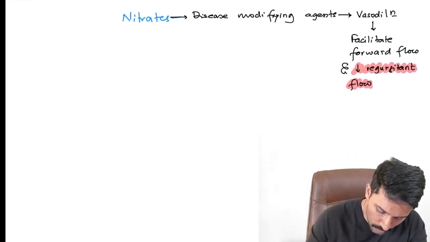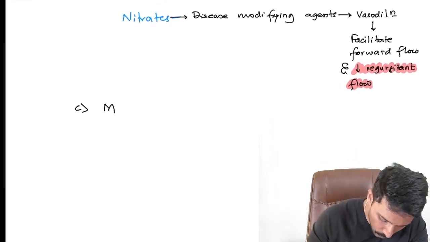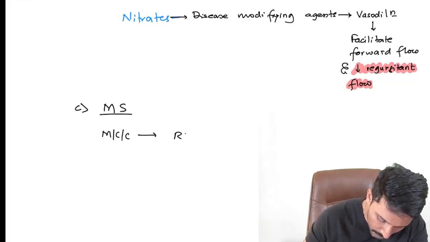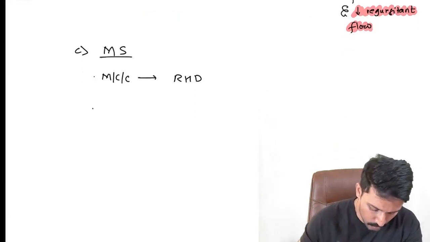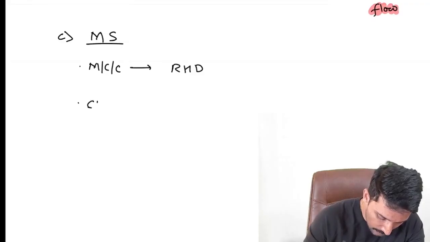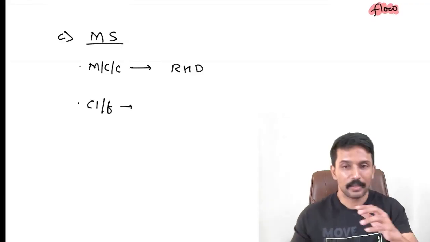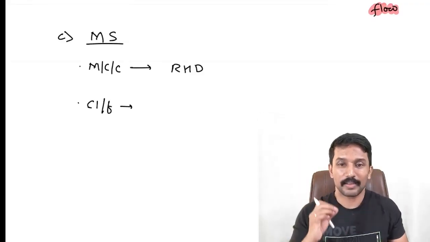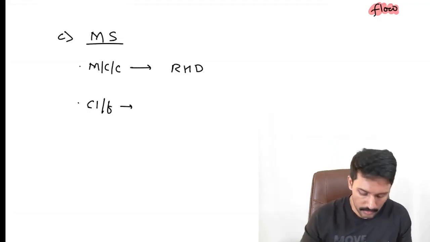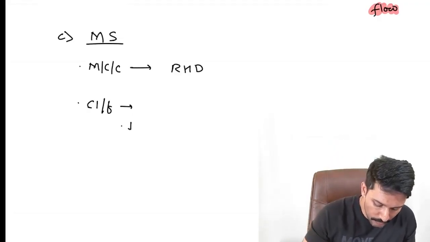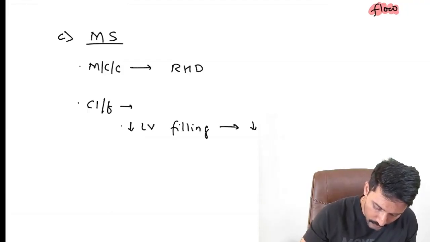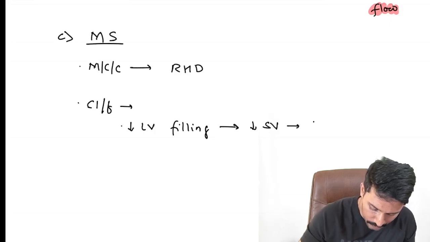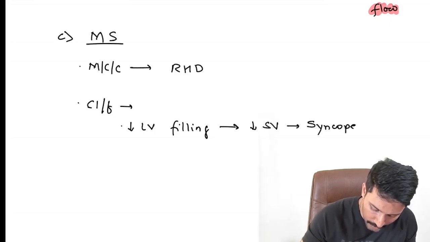So next up, we are going to talk about the mitral stenosis. And when we talk about mitral stenosis, remember the most common cause for mitral stenosis is what? Rheumatic heart disease. Don't have to bother about other causes. Now what happens in mitral stenosis? In terms of clinical features, because the transfer of blood from left atrium to left ventricle is impaired, the left ventricular filling is less. So because of decreased LV filling, you will have decreased stroke volume that will result in syncope and fatigue as the symptoms.